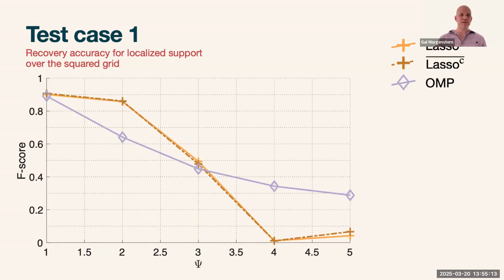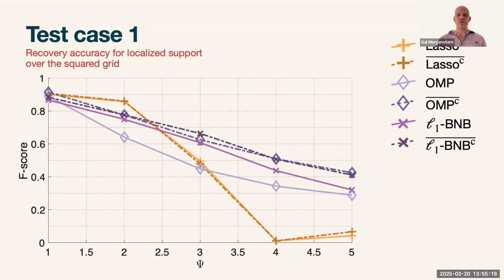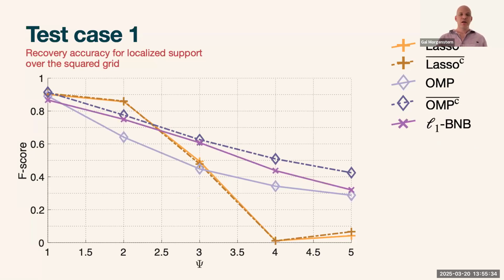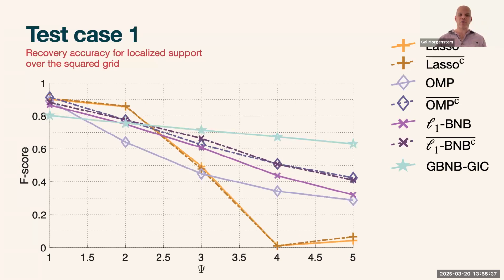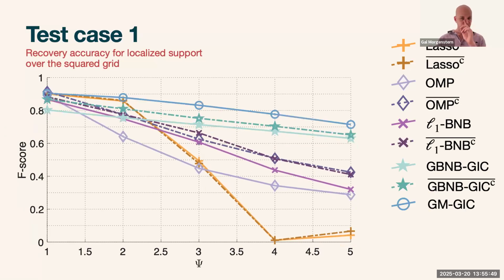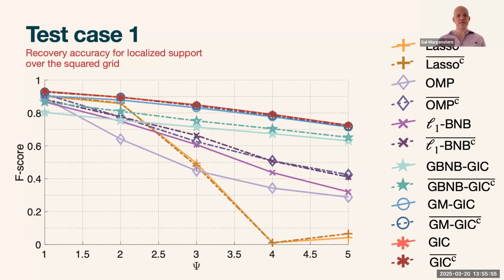We have the lasso method and the OMP, which are pretty basic, and you can see that they have different results. And we even show the L1 BNB. A very interesting thing about the OMP is that the OMP-C is the GFOC correction of the OMP, and you can see a vast improvement only by the correction we showed earlier. Then we have our methods, which show on the higher graph filter degrees, this is the iterative method, are much higher. When using the GFOC, they're even comparable in the lower degrees and much higher in the higher degrees. And then you have the GMGAC, which, as I said, is very close to the optimal GAC solution.